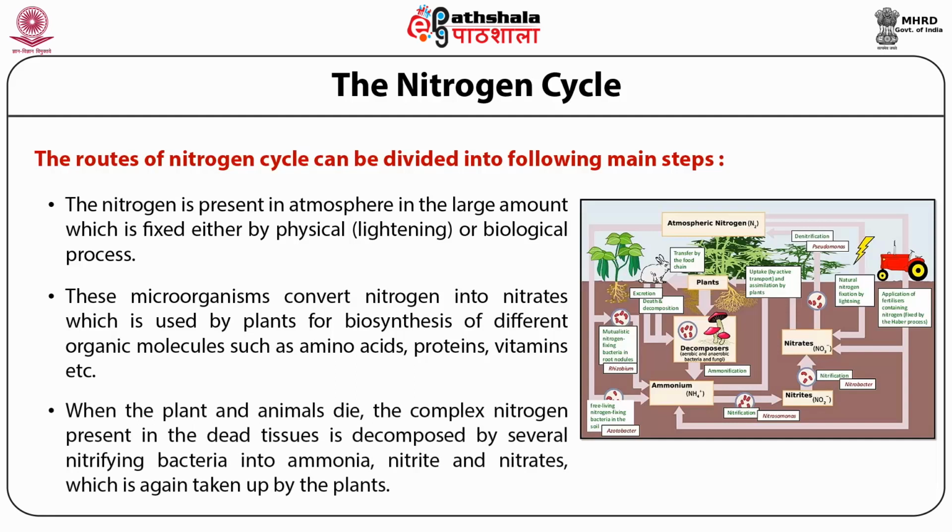When the plant and animal die, the complex nitrogen present in the dead tissues is decomposed by several nitrifying bacteria into ammonia, nitrite, and nitrate, which is again taken up by the plants. Some denitrifying bacteria convert nitrates into molecular nitrogen under anaerobic conditions.